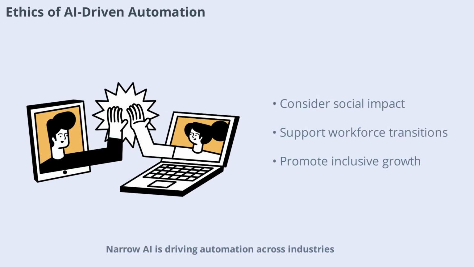Narrow AI is driving automation across industries, raising ethical questions about job displacement and economic inequality. Organizations must consider the social impact of automation, support workforce transitions, and promote inclusive growth. Ethical automation strategies balance efficiency with social responsibility.